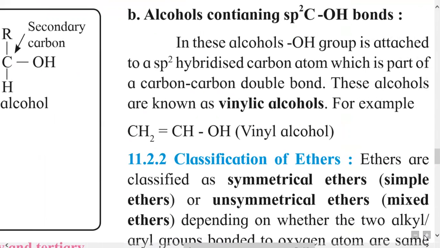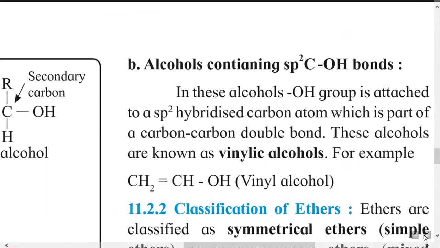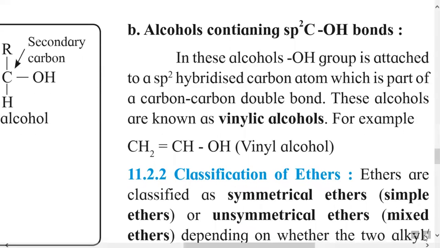Next, we have now studied alcohols containing an sp3 hybridized carbon bonded to the OH group. They are further classified into primary, secondary, tertiary. Similarly, allylic primary, secondary, tertiary, and benzylic primary, secondary, and tertiary.